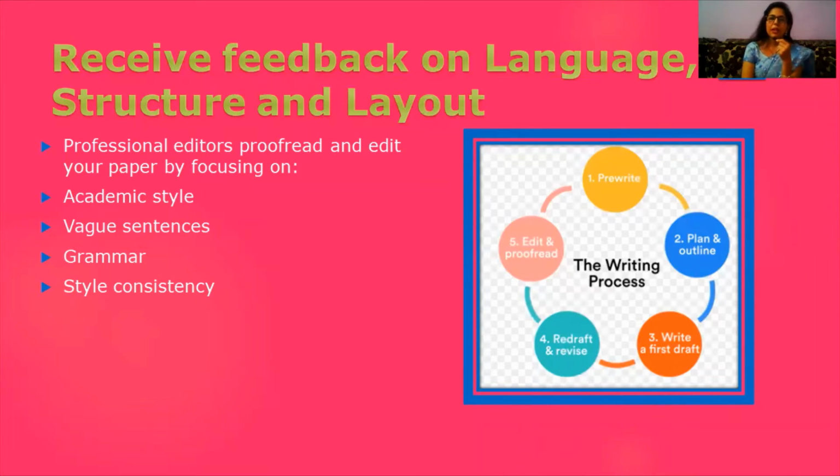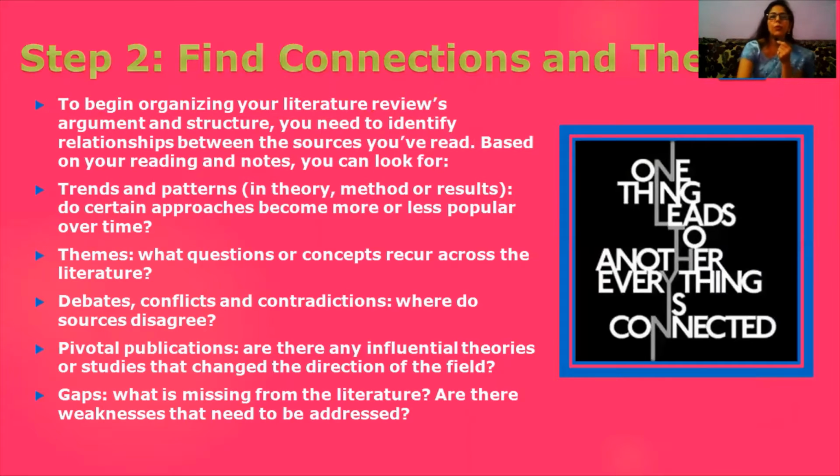If you are editing and reviewing what you have written yourself, you need to keep all these points in your mind. The writing process includes pre-write, plan and outline, write a first draft, redraft or revise, edit and proofread. This is the procedure that you need to follow.